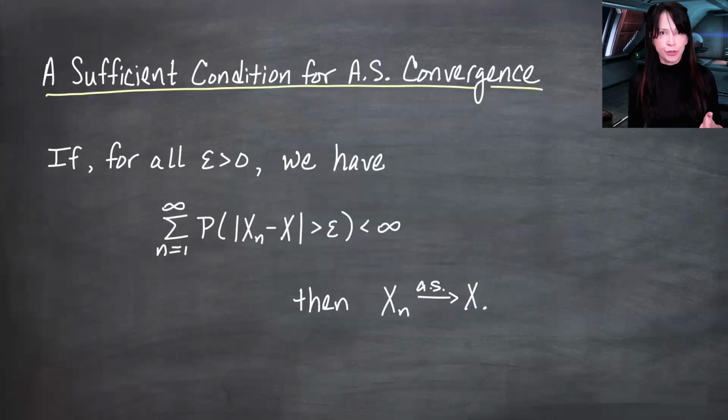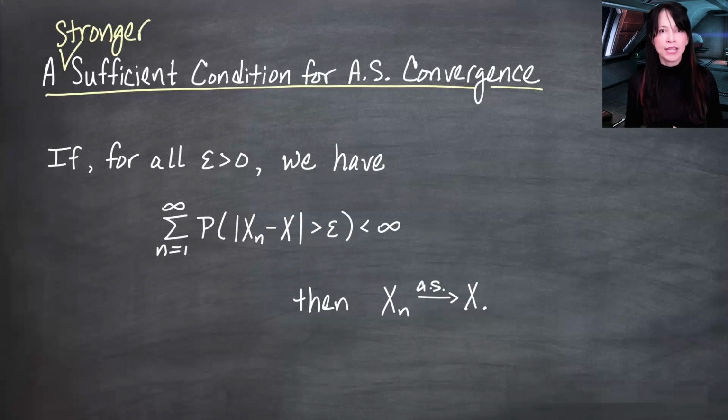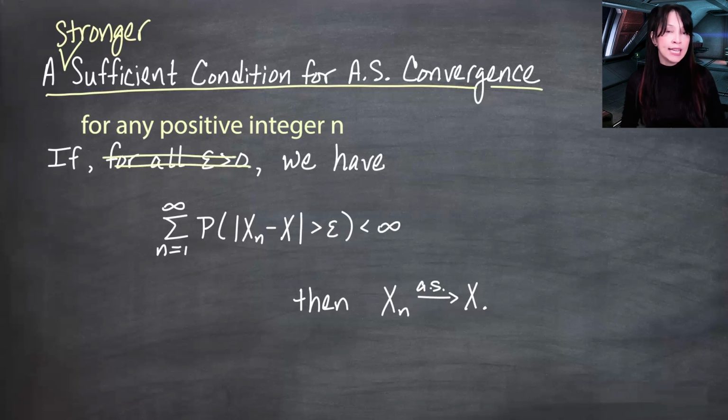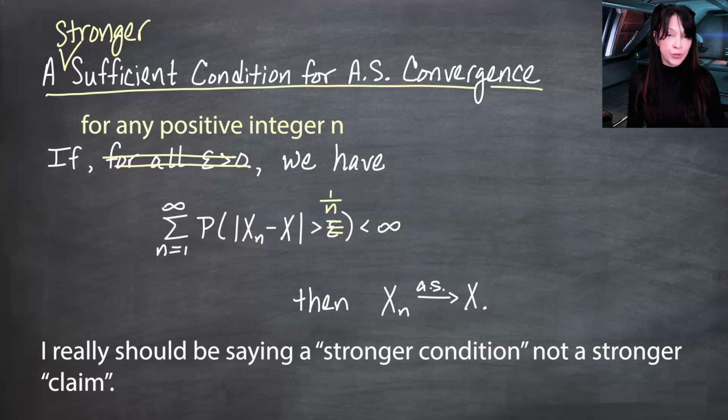So here's the claim we just proved. And what I'd like to look at now is a slightly stronger version of this claim. I am going to replace this epsilon, for all epsilon greater than 0, with for any positive integer n. And then I'm going to replace the epsilon over here with 1 over n. I claim with these changes that x_n converges almost surely to x. So first, I'm just going to talk about this claim and then prove it. And then at the end, talk about why I'm calling it a stronger claim than the previous result with the more general epsilon.